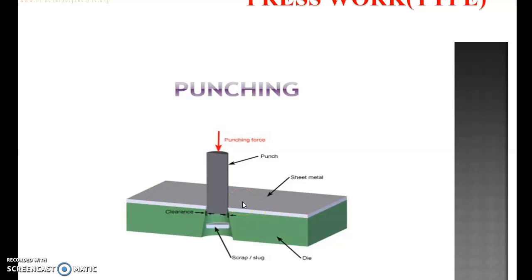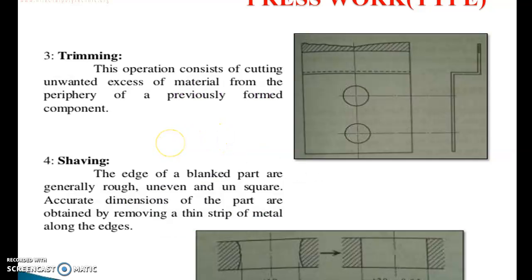So as per the operation both are the same, but as per the use, one is considered blanking and the other punching.